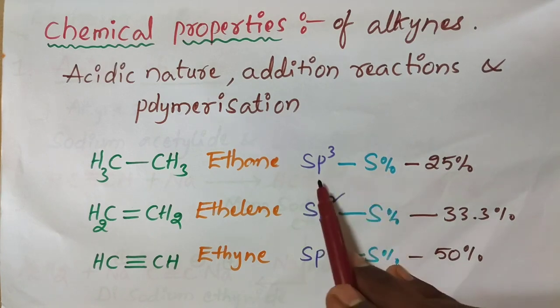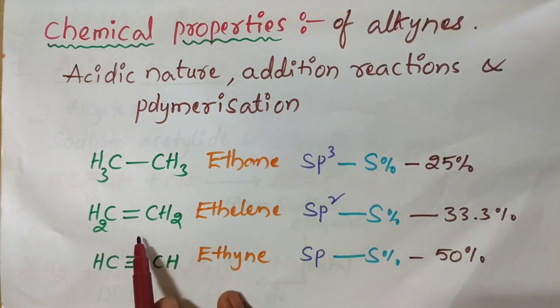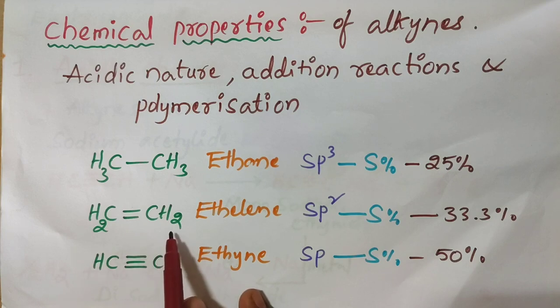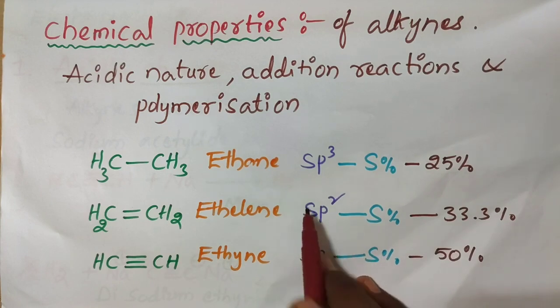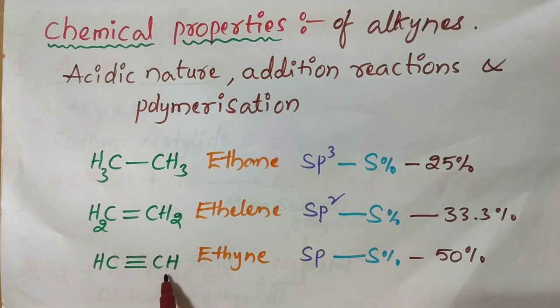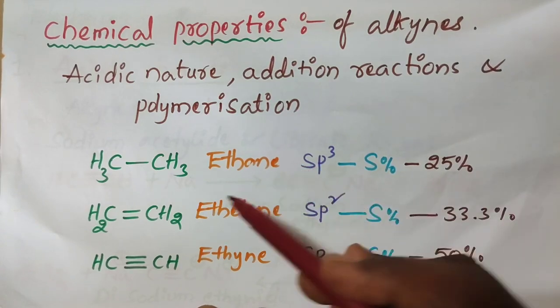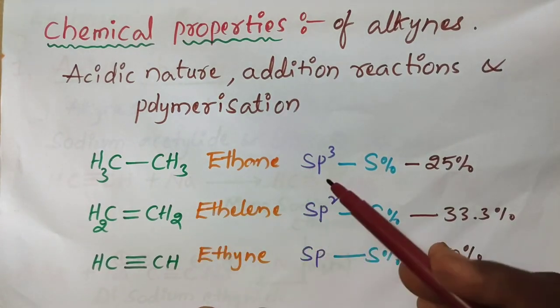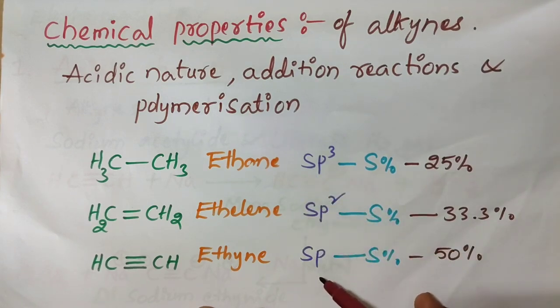The s percentage in sp3 hybridized orbitals is 25%. Next one, ethylene, CH2 double bond CH2, sp2 hybridization. The s orbital percentage is 33.3%. And HC triple bond CH, ethyne, sp hybridization, 50-50%, s percentage is 50%, p percentage is 50%. So we observe that from alkane to alkyne, the hybridization goes from sp3 to sp2 to sp, and the s character percentage increases.